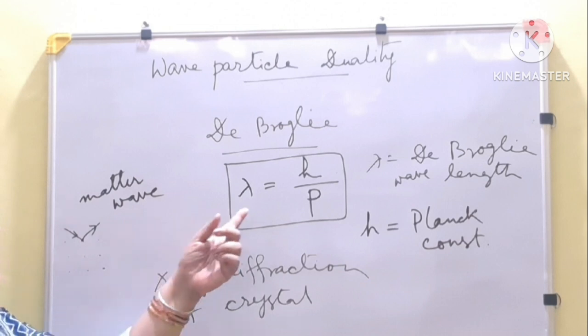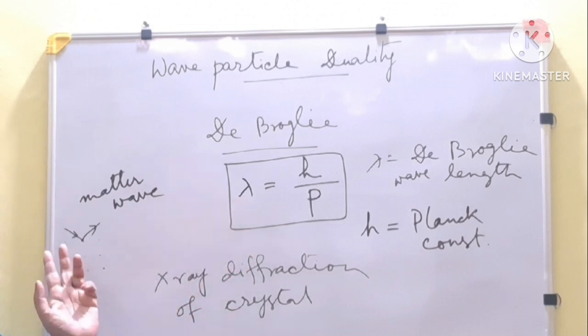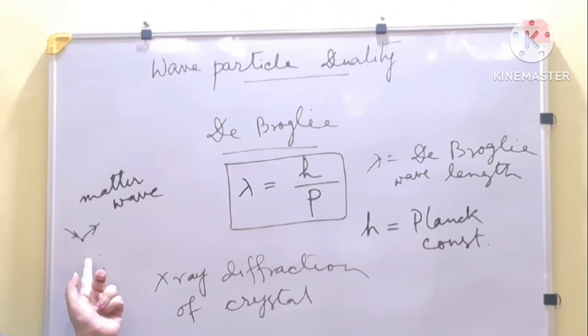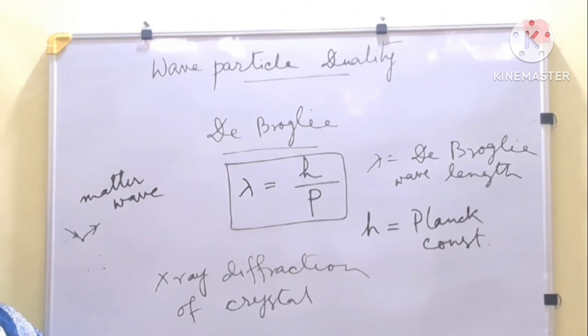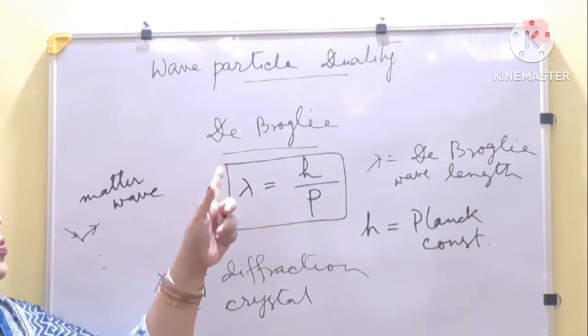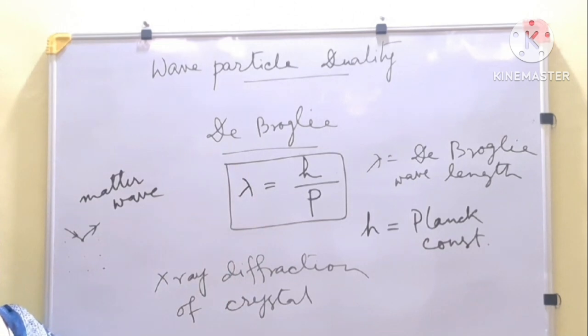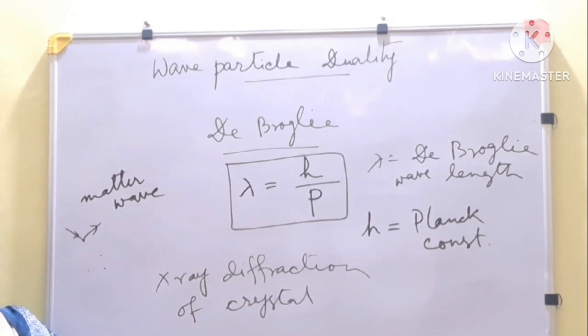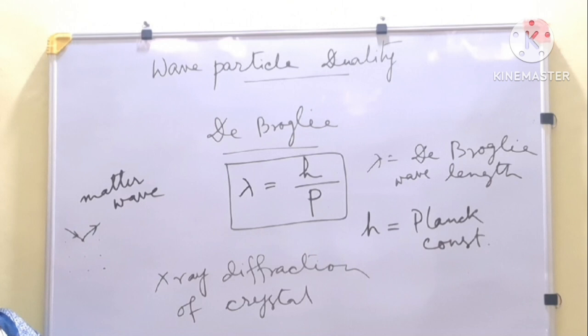That lambda is of the order of the lattice spacing, meaning the spacing between two atoms in the crystal. Okay, so this relation is experimentally verified, and we can say that de Broglie's wavelength proposal, de Broglie's hypothesis, is very correct and has very true experimental proof.